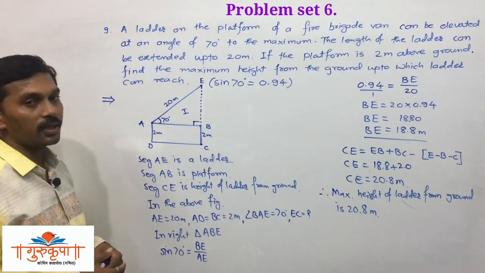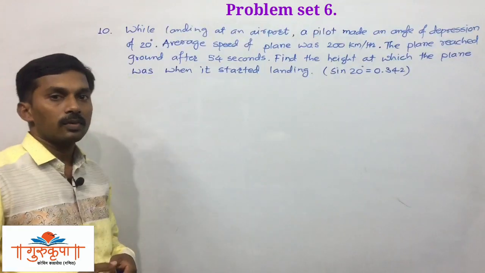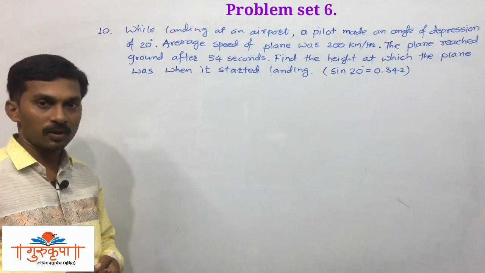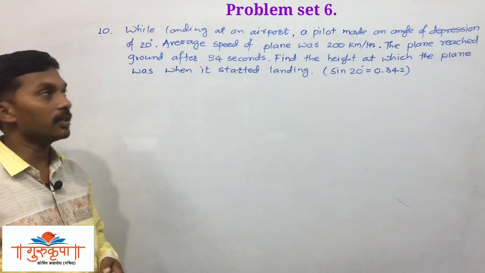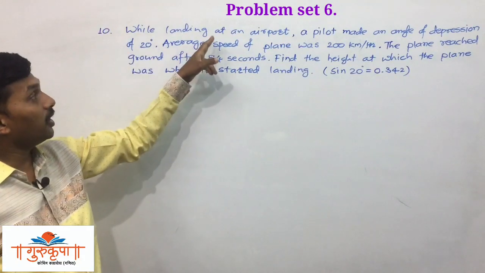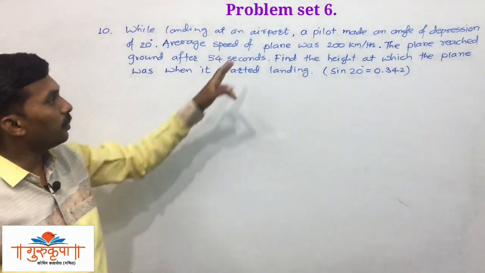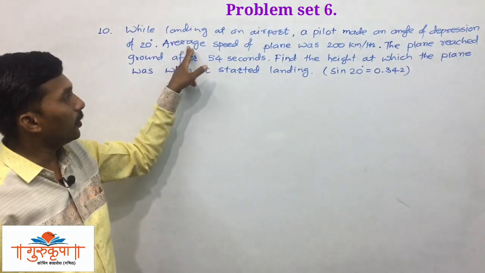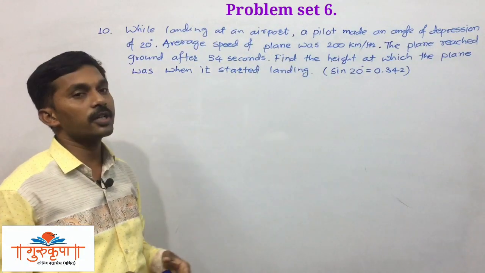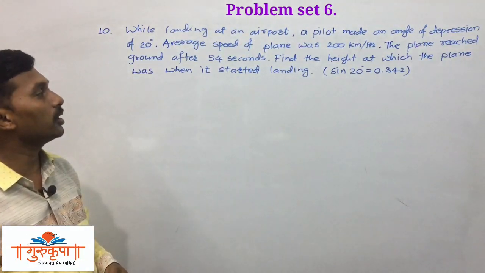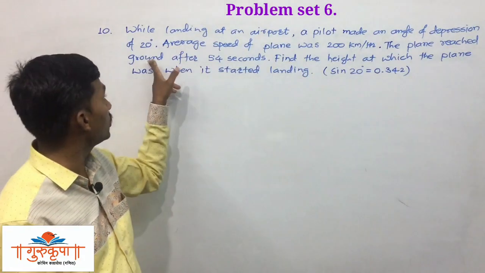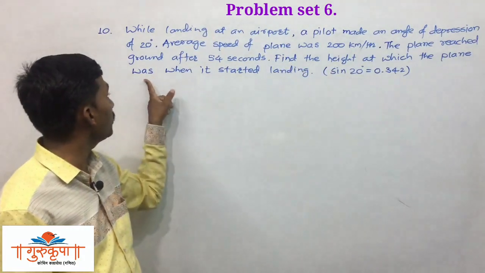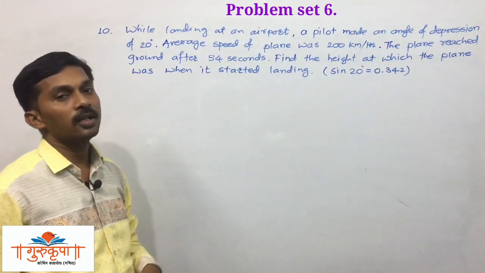We will take the next example, that is example number 10. Question number 10 from problem set 6, which is the last example from this problem set and from this lesson. And the question is, while landing at an airport, a pilot made an angle of depression of 20 degrees. Average speed of plane was 200 km per hour. That is the very important information. The plane reached the ground after 54 seconds. Find the height at which the plane was when it started landing.